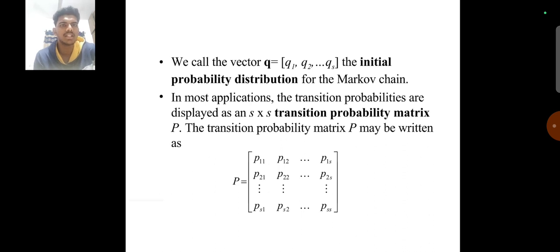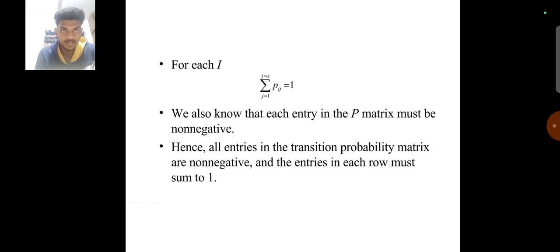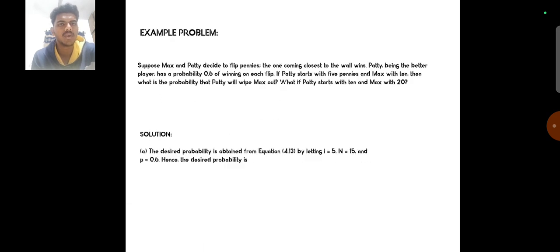In most applications, the transition probabilities are displayed as an s by s transition probability matrix P. The transition probability matrix P may be written as shown in the figure. For each i, the summation over j equals 1 to s of pij equals 1. We also know that each entry in the P matrix must be non-negative. Hence, all entries in the transition probability matrix are non-negative, and the entries in each row must sum to 1.